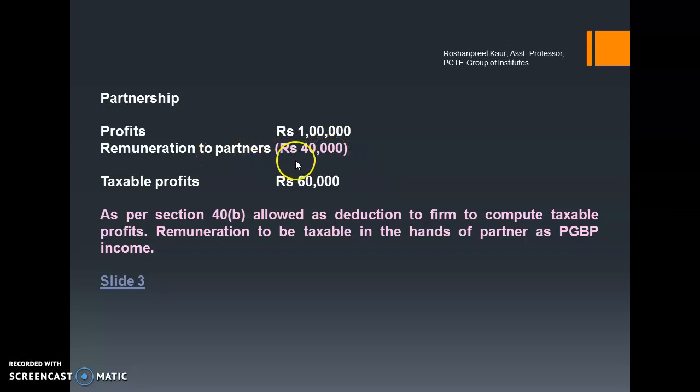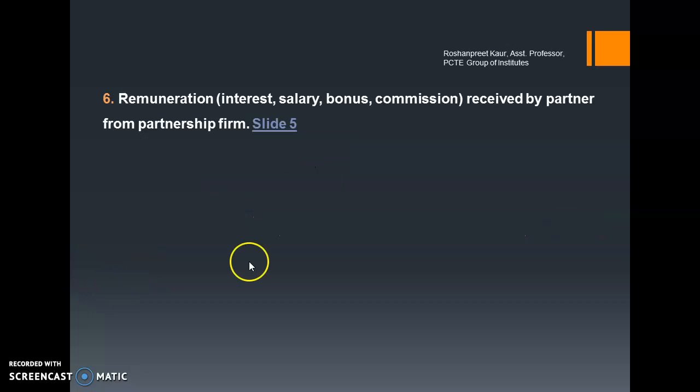Now when the partner receives this rupees 40,000, it will be taxable in the hands of the partner as PGBP income. That means the partner as an individual will show this income that he has received from the partnership firm. The firm will pay the tax upon 60,000 but not on the profit of 1 lakh. So this is allowed as a deduction. On the other hand, the partner has to pay tax on the 40,000 received as remuneration. Okay, now coming back to the points.